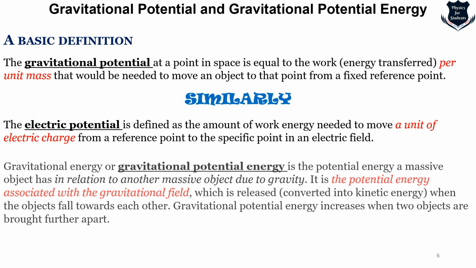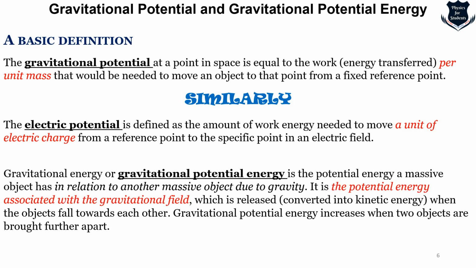Now what is gravitational potential energy? It is the potential energy a massive object has in relation to another massive object due to gravity. So you see there is a relation between two bodies, one massive object in relation to another massive object.